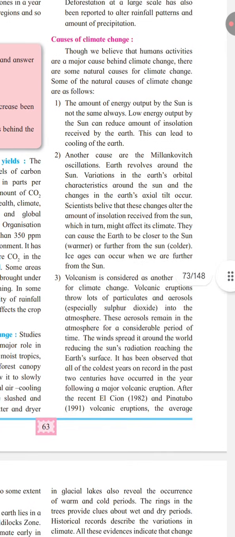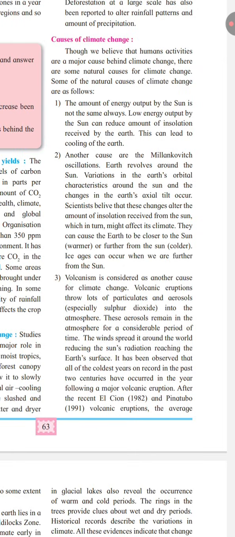Second is Milankovitch oscillations. Another natural cause is known as Milankovitch oscillations. The earth revolves around the sun. There can be variations in the Earth's orbital characteristics around the Sun or the Earth's axial tilt. Scientists believe that these changes can alter the amount of insolation received from the Sun. This may affect the Earth's climate.